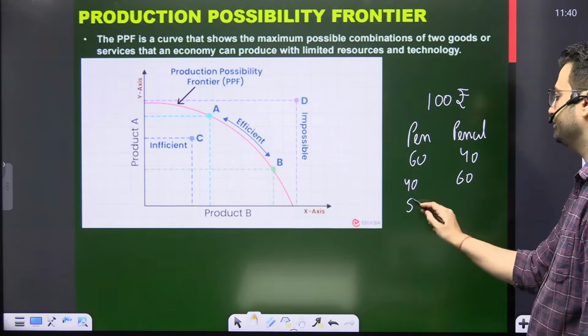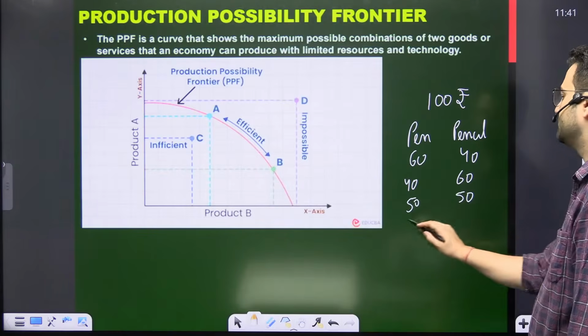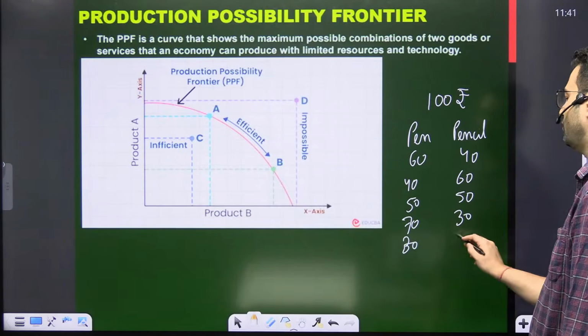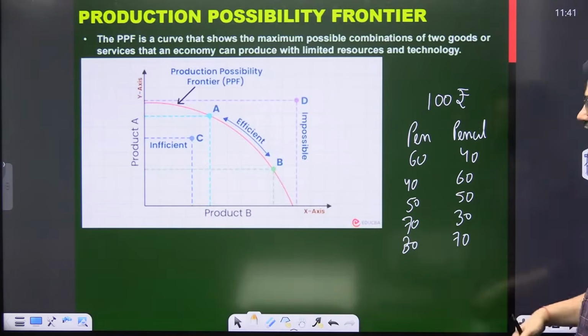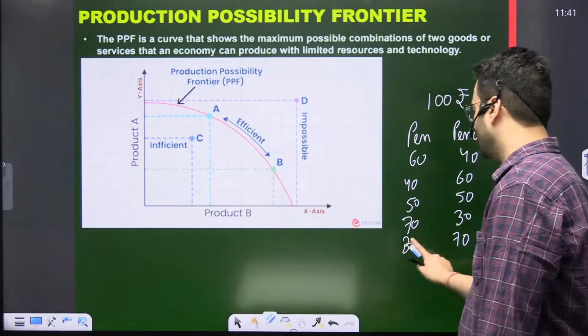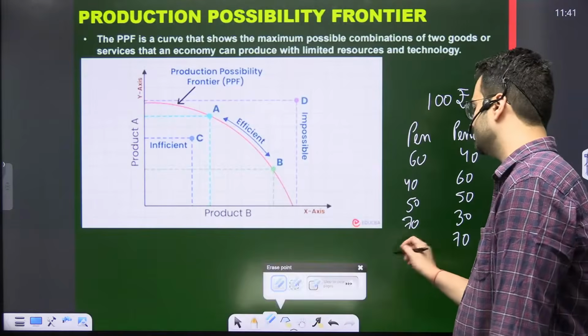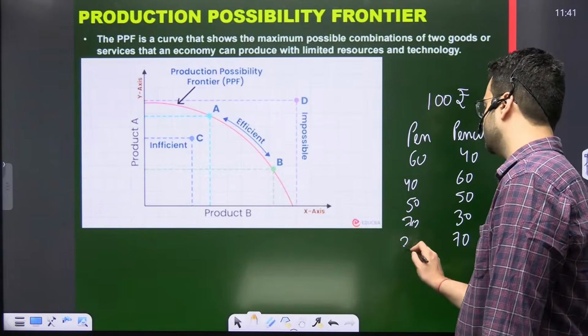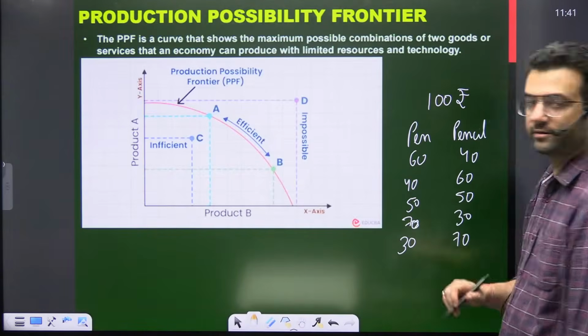50, 50. 70, 30. 30, 70. All these are the possible combinations that you can make.